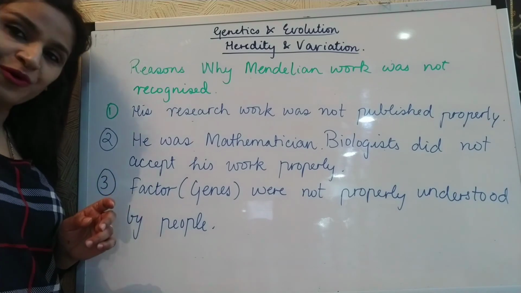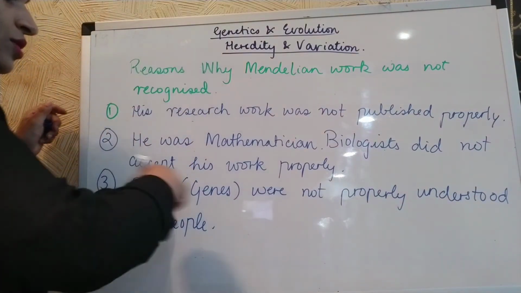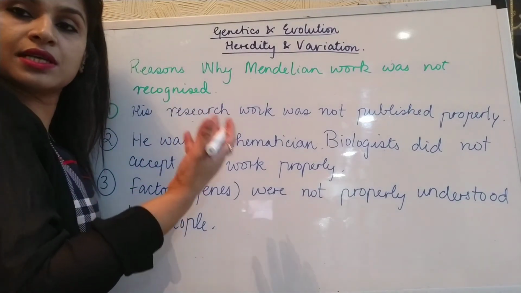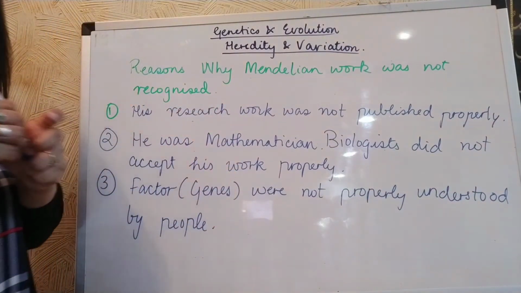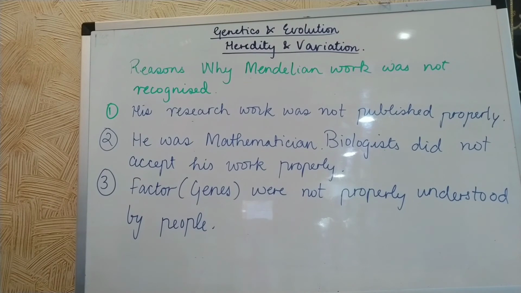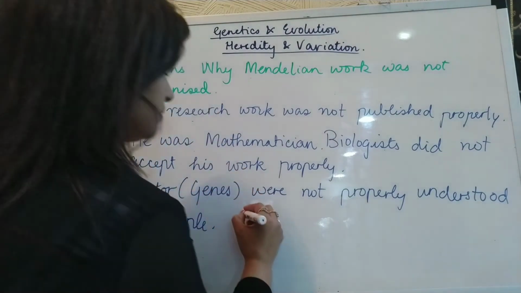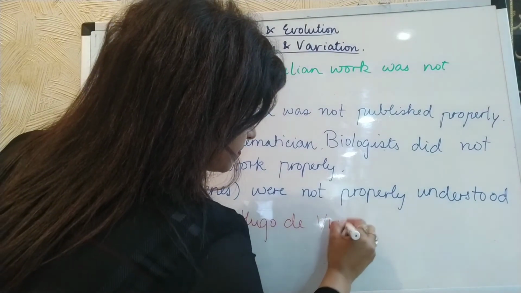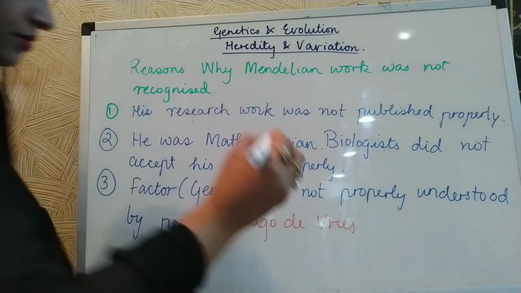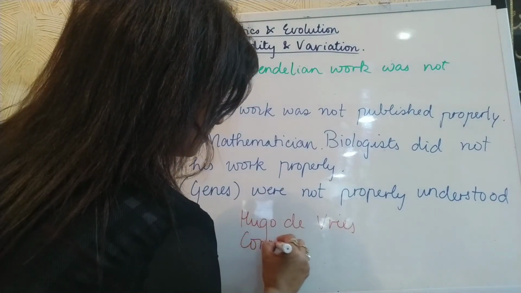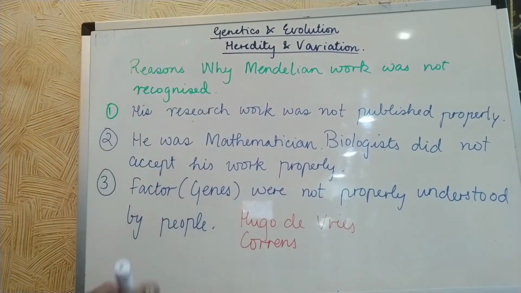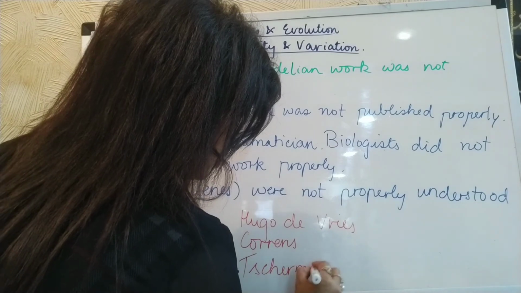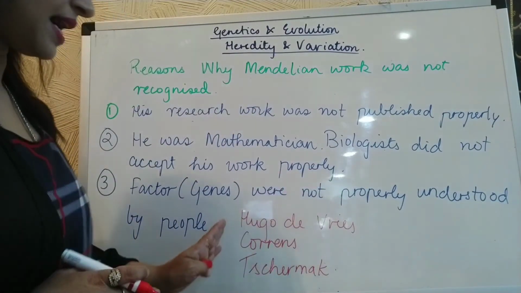One more thing I forgot to tell: this whole work was rediscovered by three scientists, Hugo de Vries, Correns, and Tschermak.